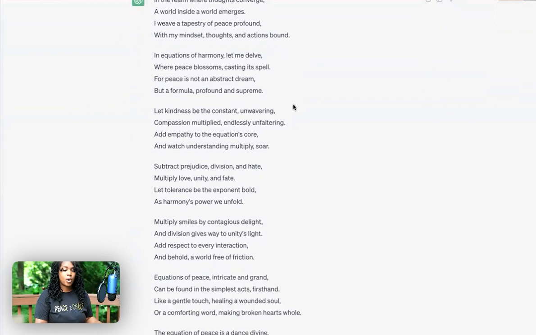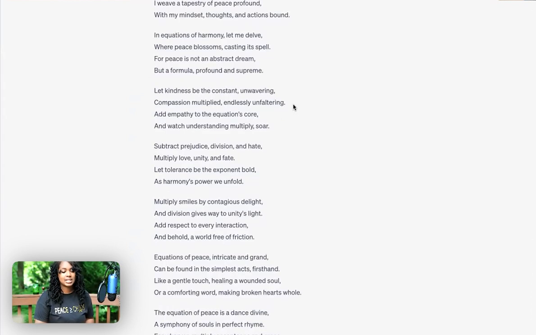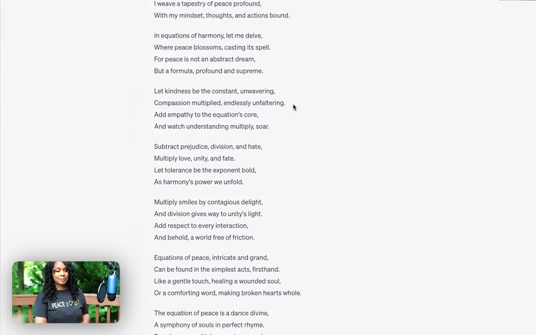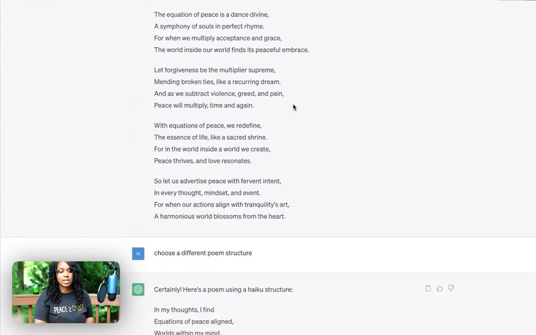Then it gave me this poem, and I noticed that when I've been doing these poems, advertisements for my journal, they all start to sound the same, and ChatGPT uses the same words over and over again. In my opinion, as far as poetry and those who are creators in the poetry world, ChatGPT has its benefits, but I think the essence of a human sharing their life story and their poems goes a long way. But since I'm using this for advertising and I'm not a poet, I love the poems that are generated for advertising purposes. So then I wanted to change a little bit.